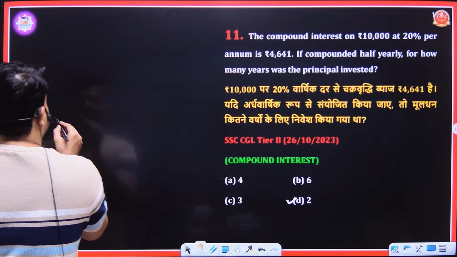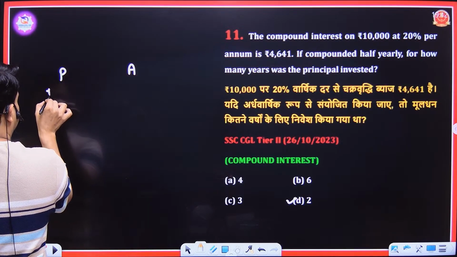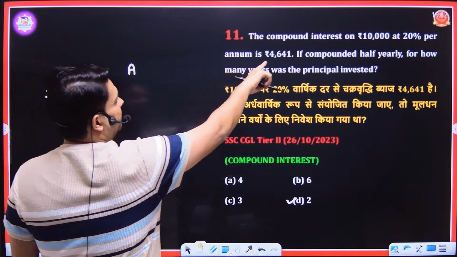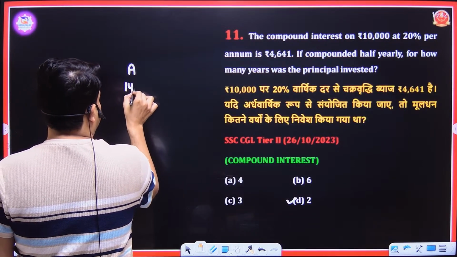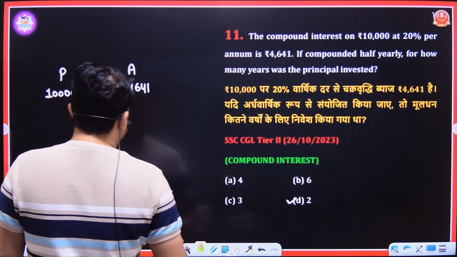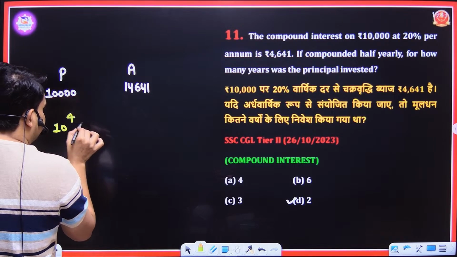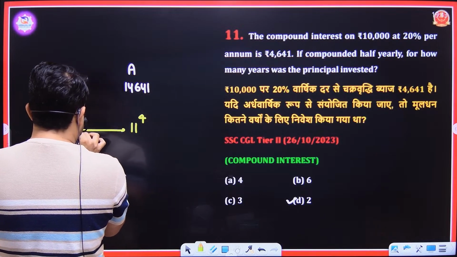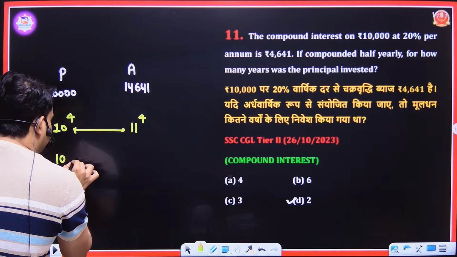See, we have principal, and we have amount. We have rupees 10,000 here, and here the interest is 4641. If I add interest to principal, then I have 14641. So it is clearly visible that this is nothing but 10 to the power 4, and this is 11 to the power 4. If I take the fourth root of them, then 10 becomes 11.